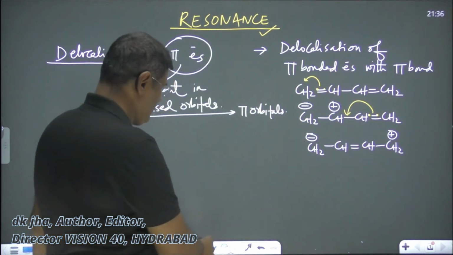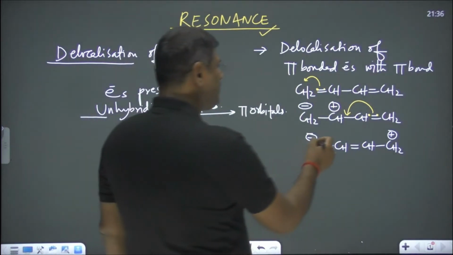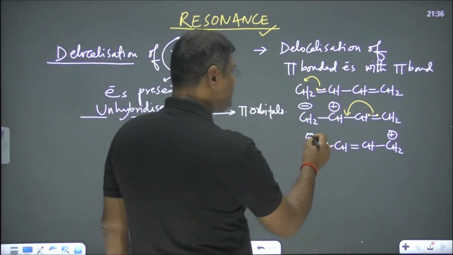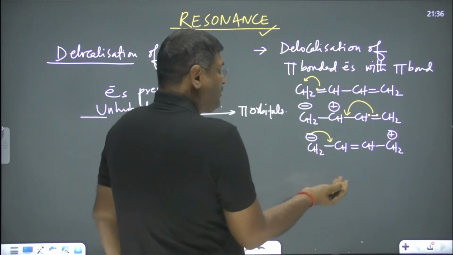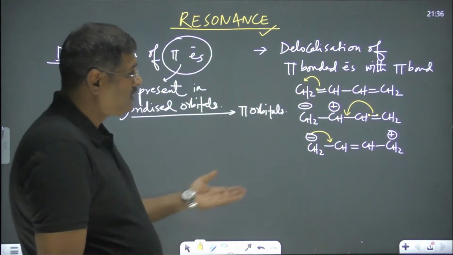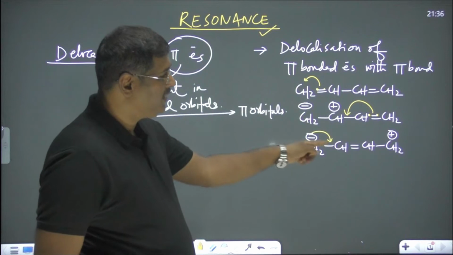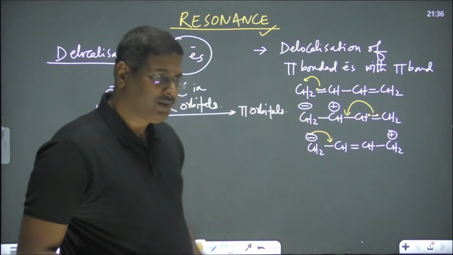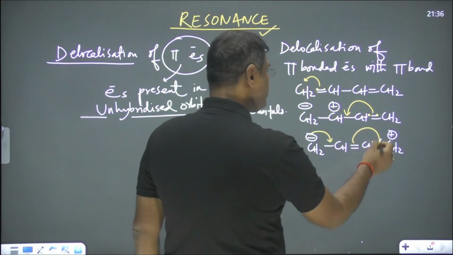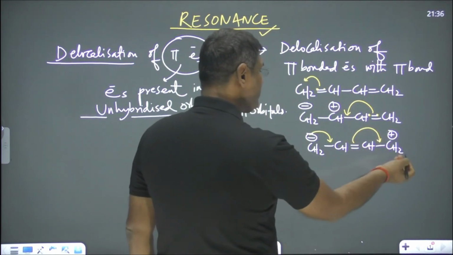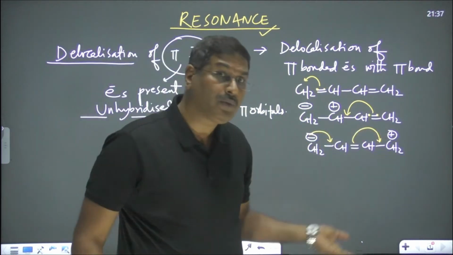Again, it's not that it is fixed. It keeps on happening, right? So again, you will find that this negative charge, 2 electrons are there. This will be coming here. How can it come to this place? This has already 4 bonds. It will come. When this comes here, this pi bond will move there. And again, this pi bond is shifted in between this carbon and that carbon. And that is possible because this carbon atom is having a vacant orbital.